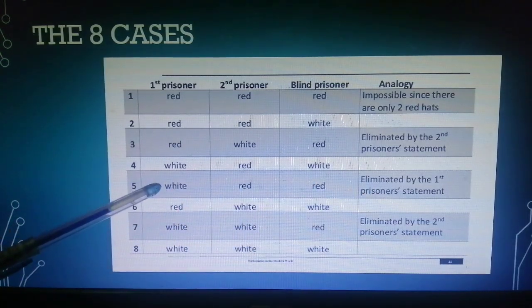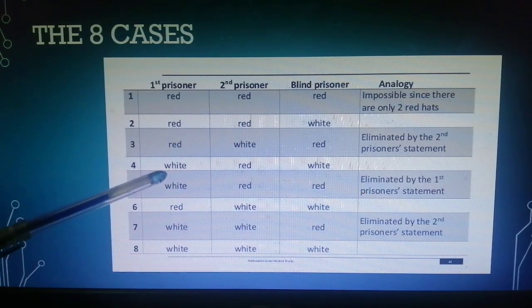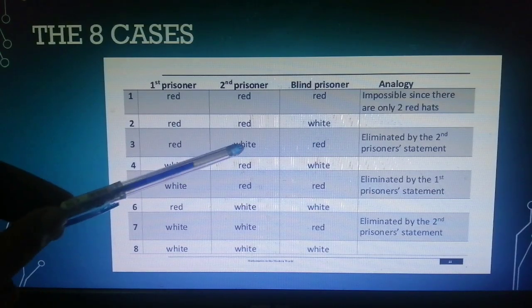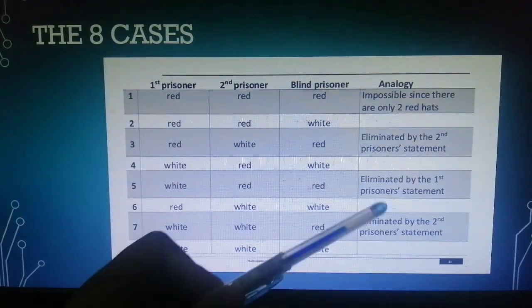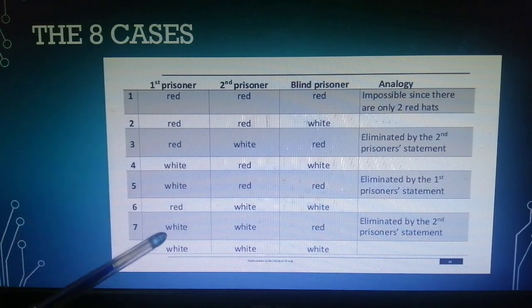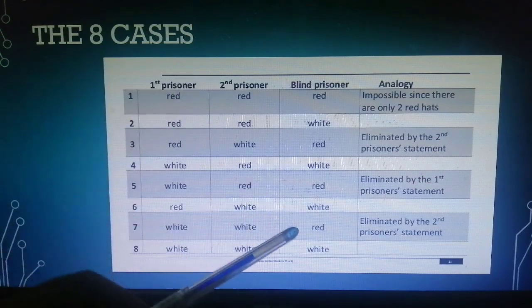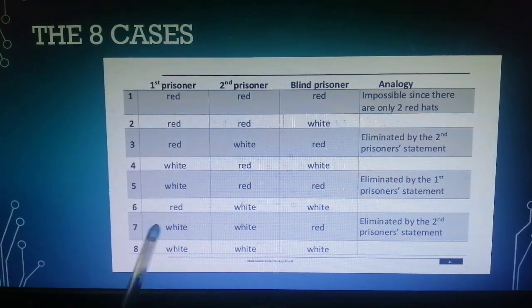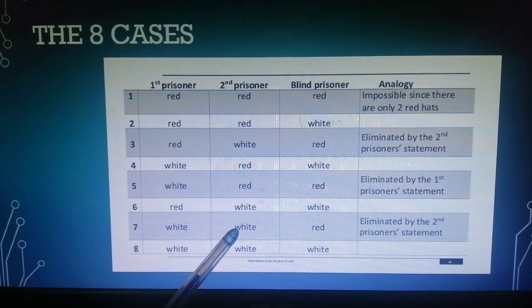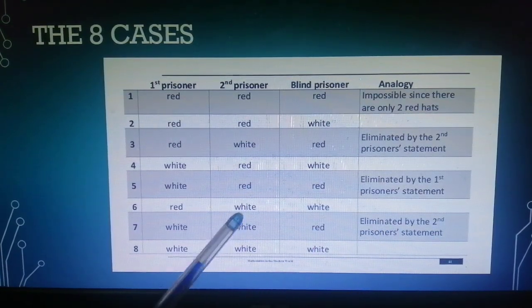So since he was not able to, because his statement says he cannot determine the color of his hat, just like the second prisoner here, this one is eliminated as well. The next one is number 7. When you look at first prisoner wearing white, the second one wearing white, and the third one wearing red, this one is voided as well because of the second prisoner's statement, which is, I cannot tell the color of my hat.